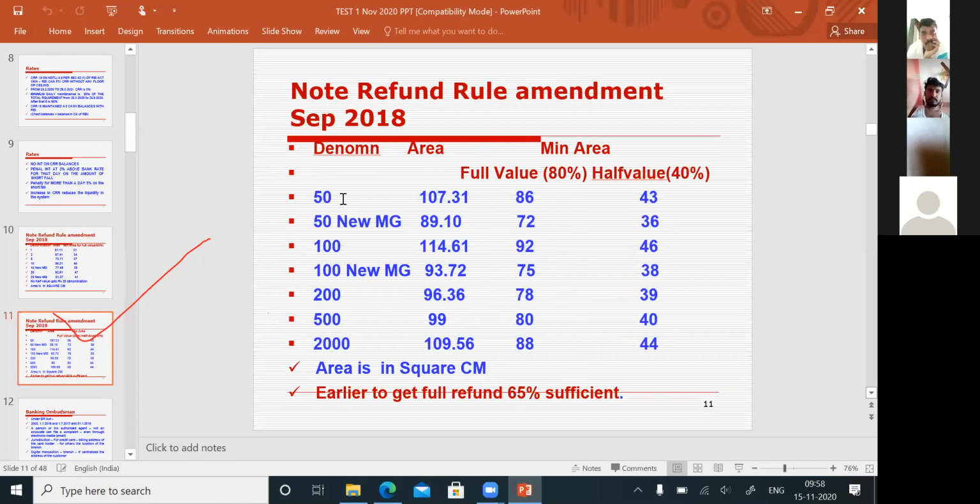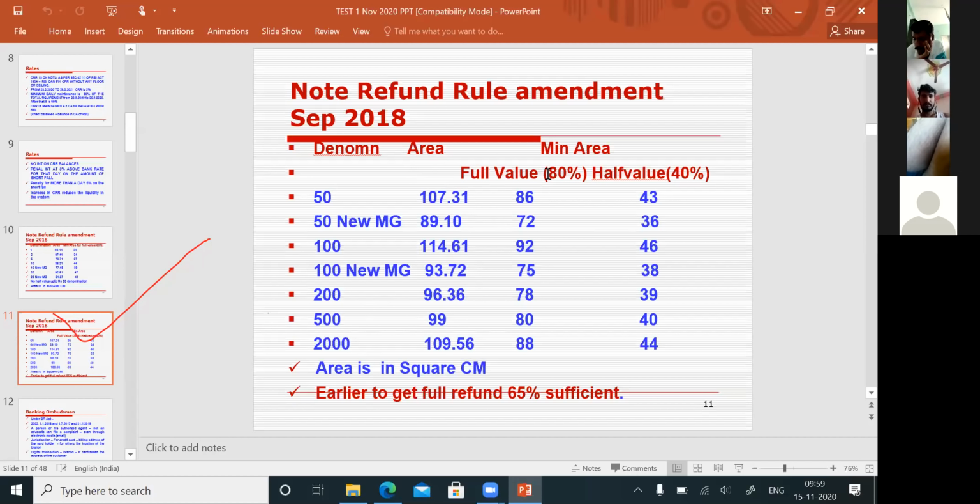When it comes to 50 rupees and above up to 2000 rupees, here you can give off value or you can give full value. Up to 20 rupees, no concept of off value at all, only full value. So 50 rupees to 2000 rupees, you will give depending upon the size of your piece, either full value or off value. So the total area of each piece is given here. 107, that is, it is in square centimeter. Area is in square centimeter, like that it is given here.